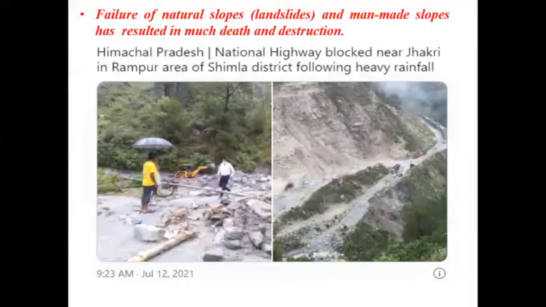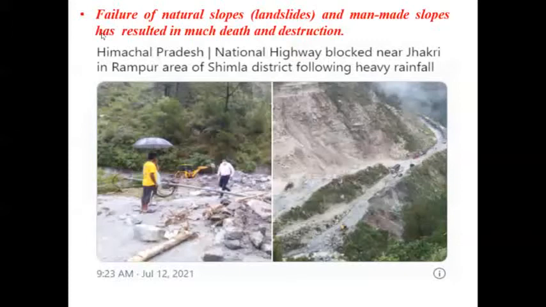So let me take an incident which took place in Himachal Pradesh, due to which the national highway was blocked near Jakri in Rampur area of Shimla district following heavy rainfall. So it was a landslide over there. Recently it was reported on July 12th, 2021. The landslide was caused due to the failure of a slope over there.